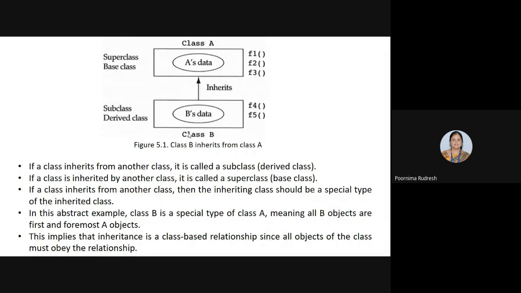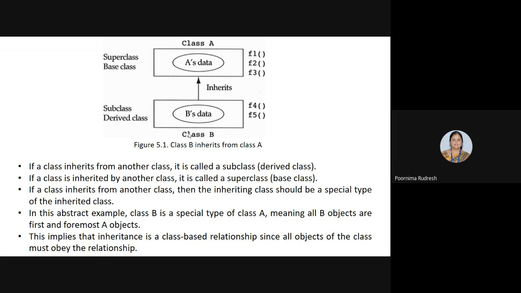Understood? So what is a class-based relationship? In a class-based relationship, all the objects of the class obey the relationship. But in the object-based one, what happens? If any one of the objects obeys, not all the objects obey the relationship, then it is said to be an object-based relationship.